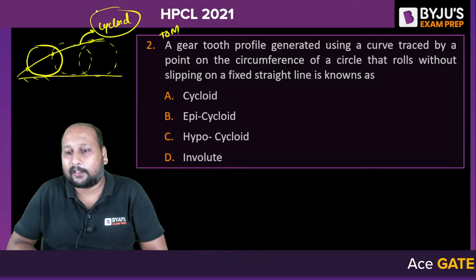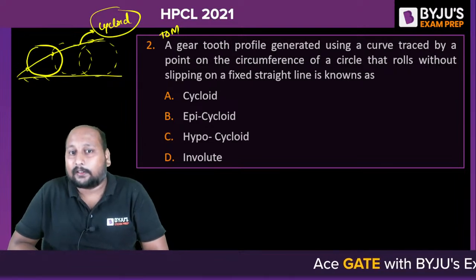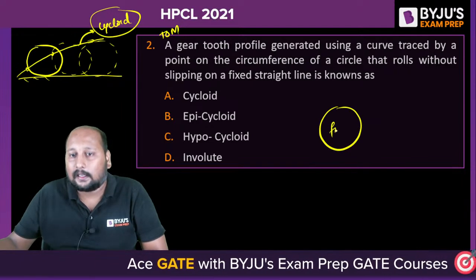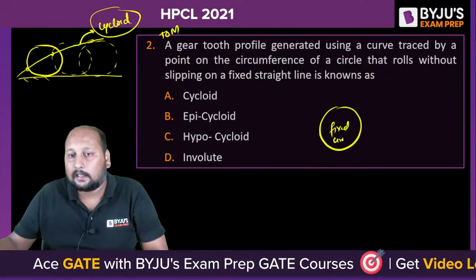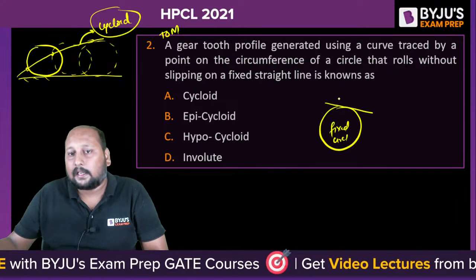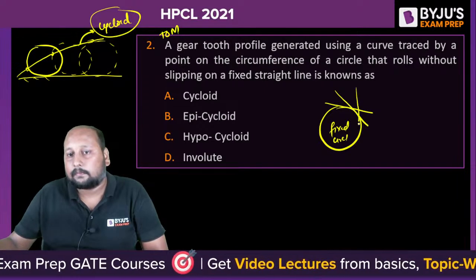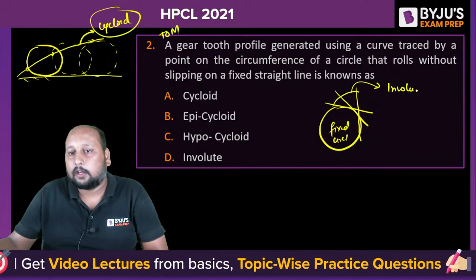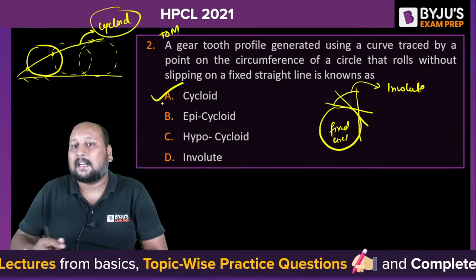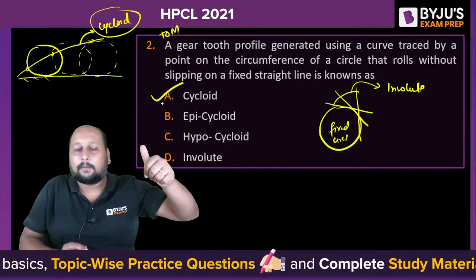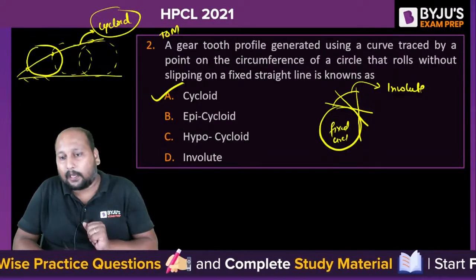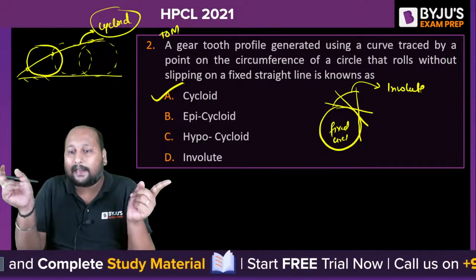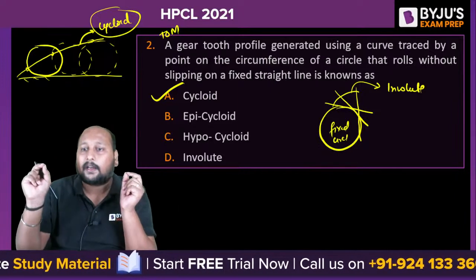It's not involute. Involute will be if a fixed circle, and a straight line is rolling without slip. This is your involute. So option A is the correct answer. They are not talking about epicycloid or hypocycloid. That is different. They are saying a circle is rolling on a straight line, and whenever a circle rolls on a straight line, we get a cycloid.